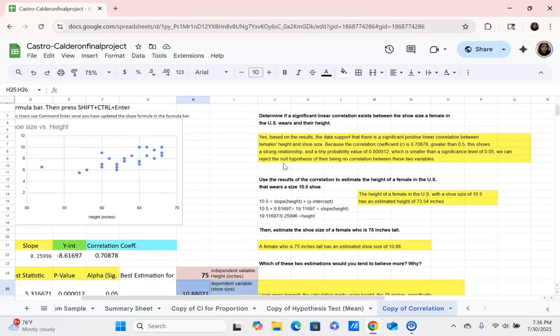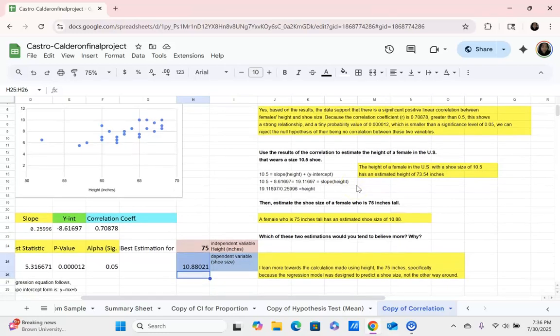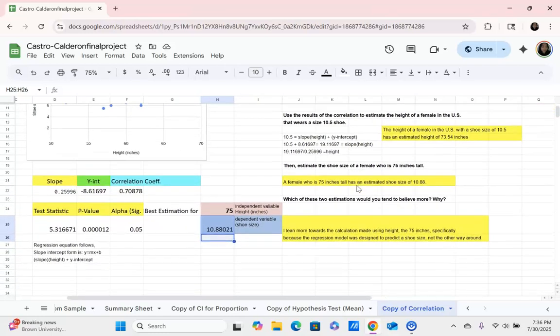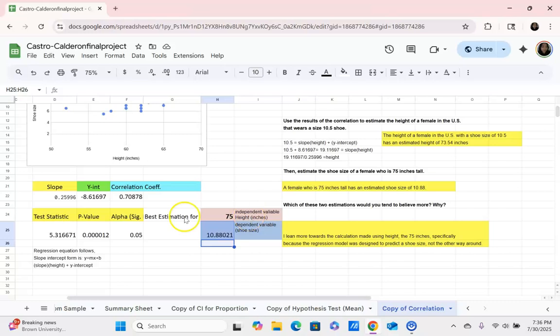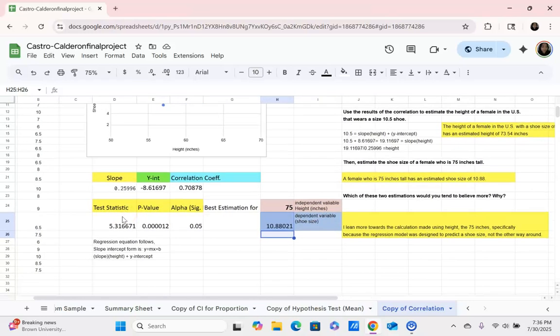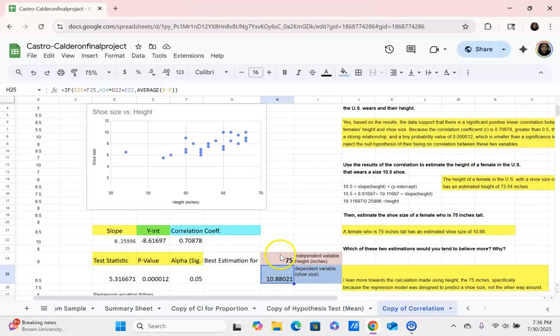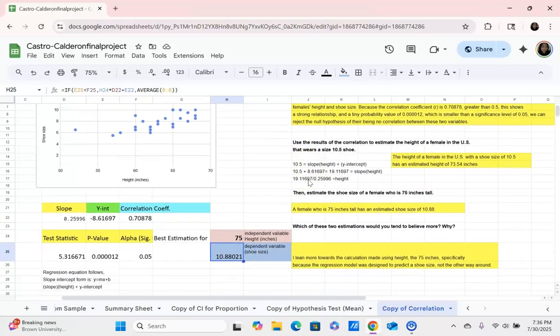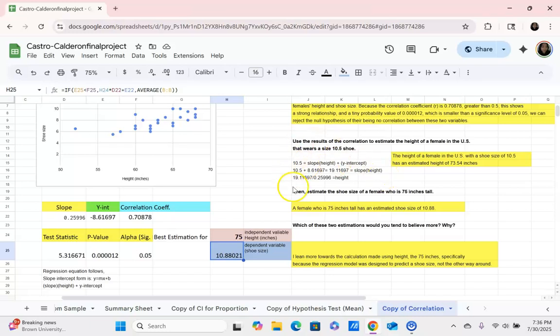The second task was to use the results of the correlation to estimate the height of a female in the United States who wears a size 10.5 shoe. This regression model follows slope-intercept form, y equals mx plus b. The output is y. I had to do some backwards math: 10.5 equals the slope times the height plus our negative y-intercept.